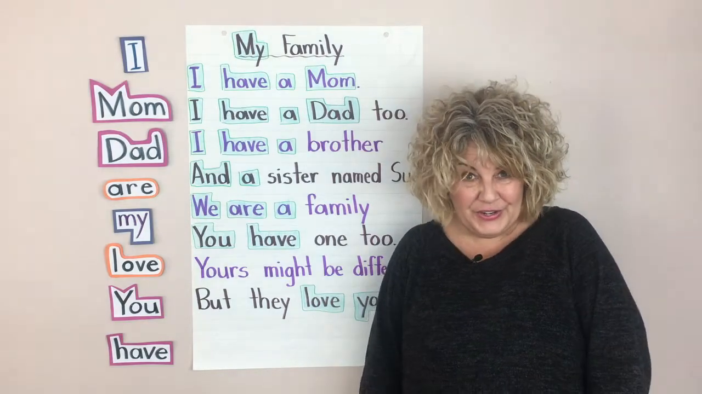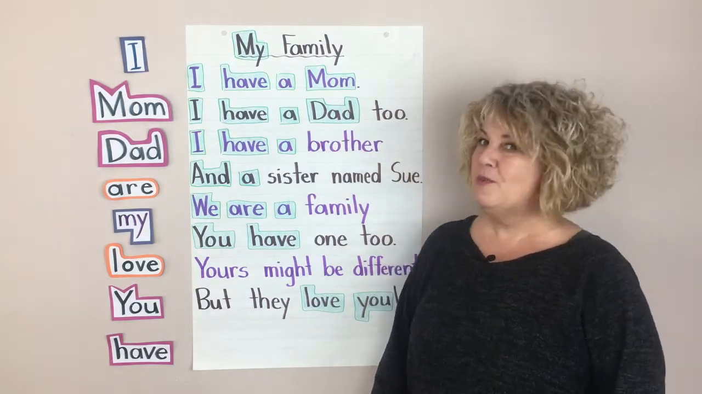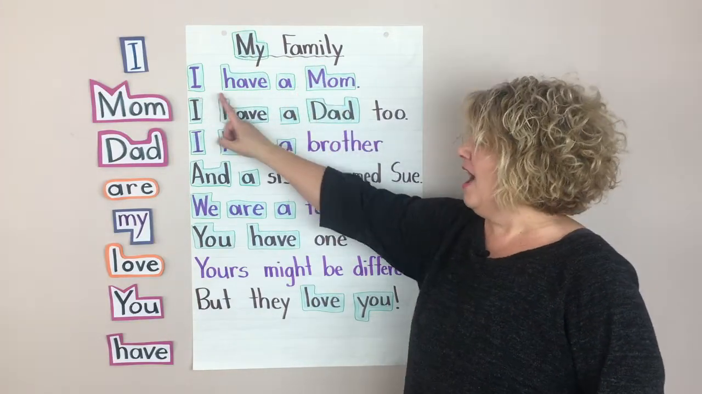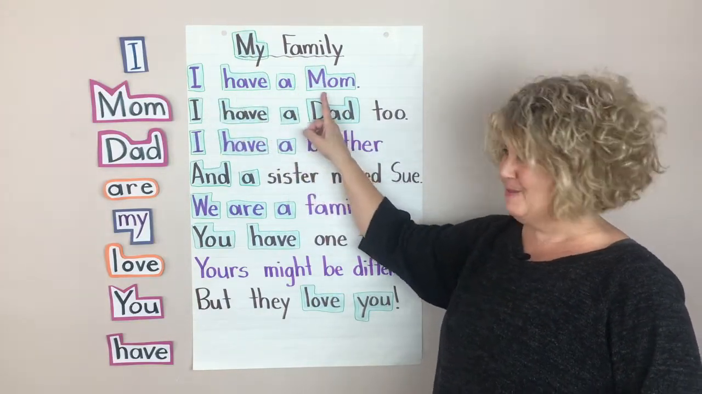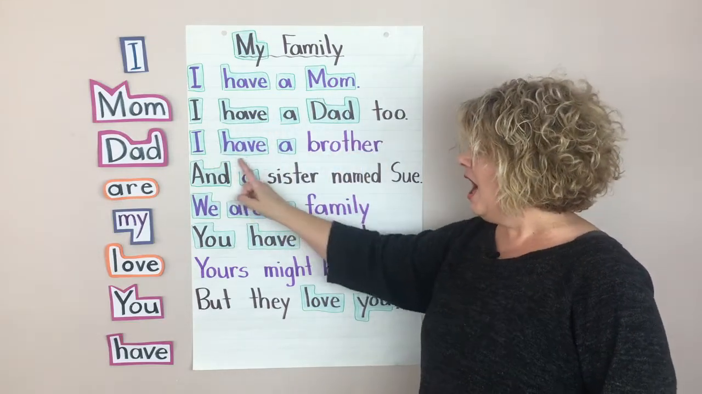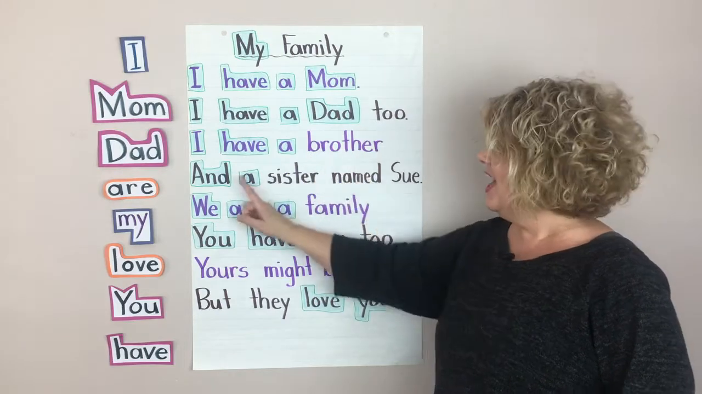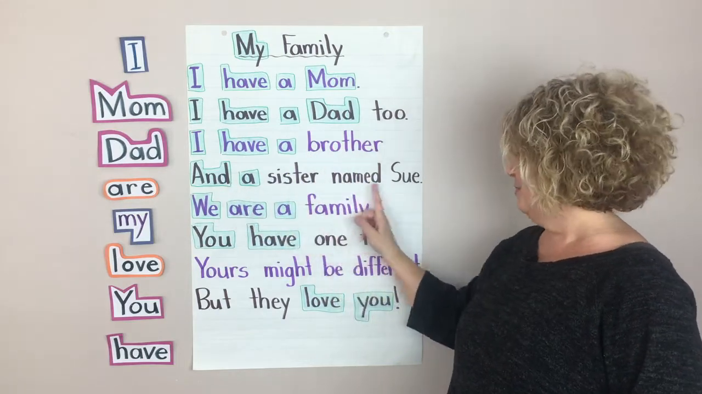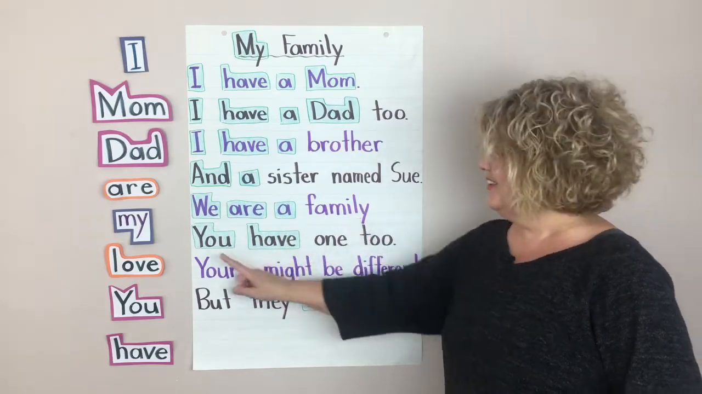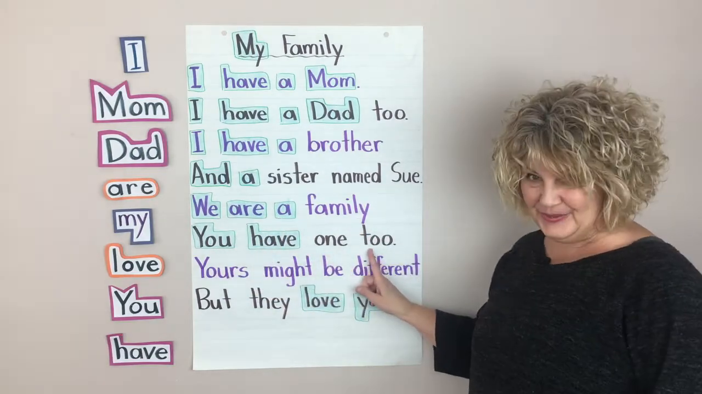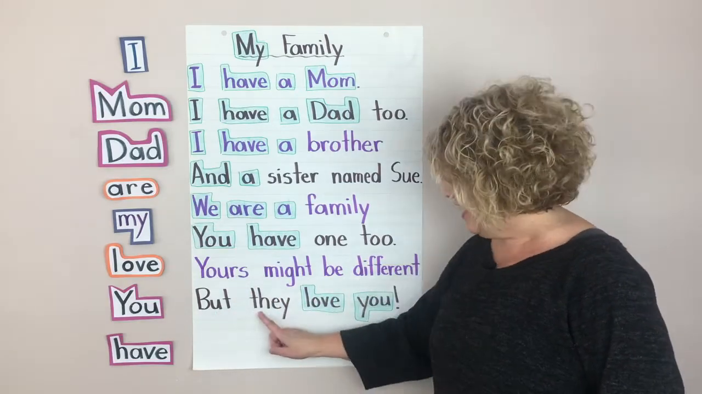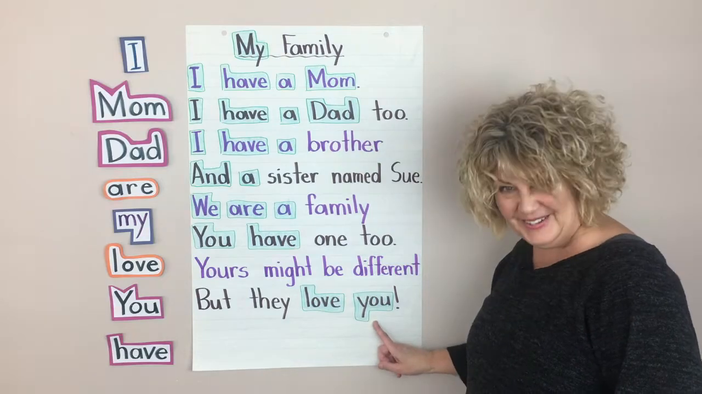How did you do? Are you starting to figure it out? Let's read it one more time. Here we go. The title is My Family. I have a mom. I have a dad too. I have a brother and a sister named Sue. We are a family. You have one too. Yours might be different, but they love you.